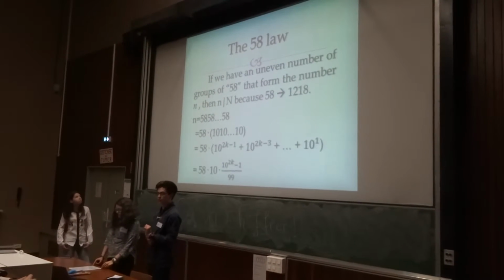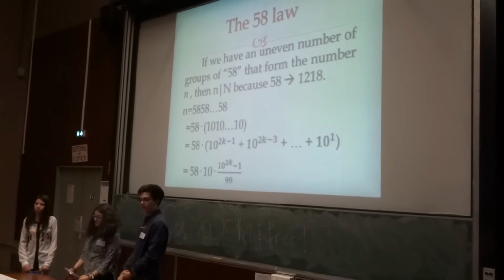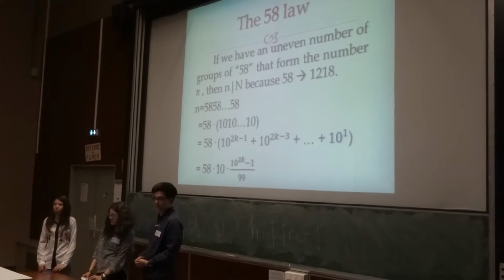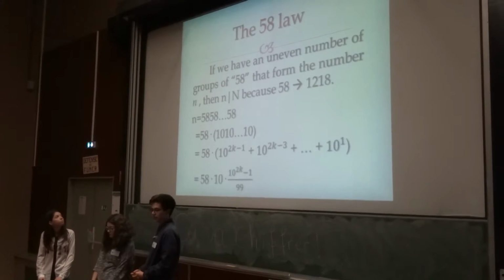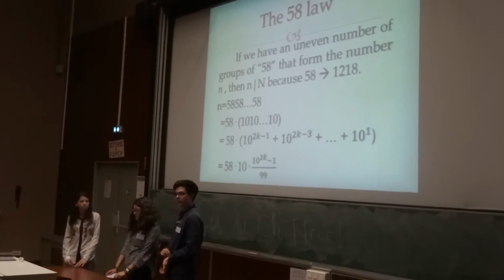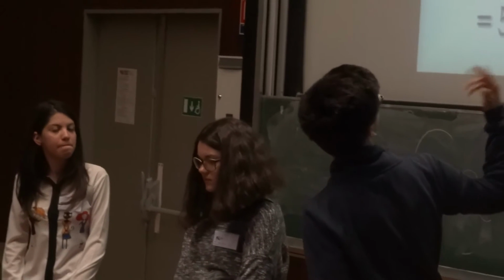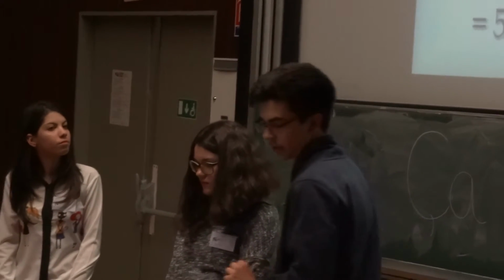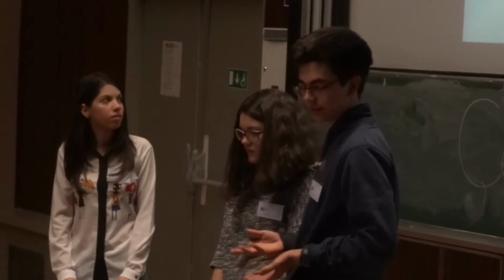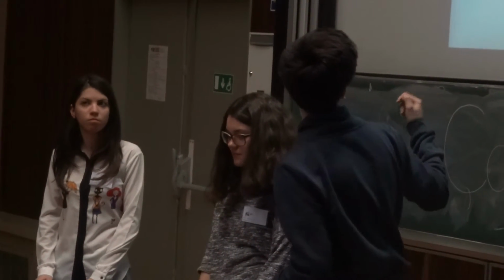We have also found another law, the 58 law as we called it. If we have an odd number of groups of 58 that form the number n, then small n divides capital N because 58 transforms into 1218. If we write an arbitrary number of groups of 58, after some calculus, we can write it in a simpler form.